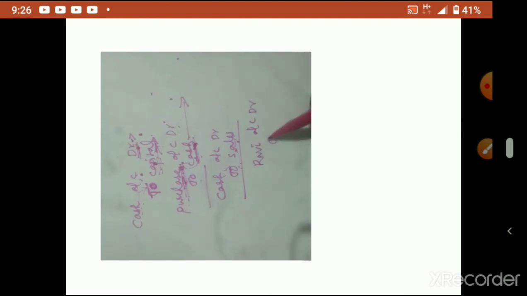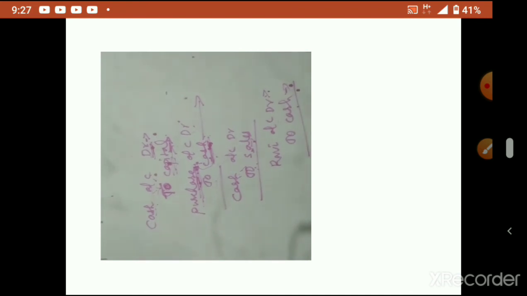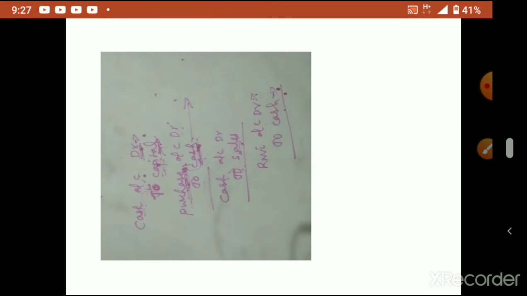So paid to Ravi means what do we write? Ravi account debtor to cash. Cash is going out. So remember, when we receive cash, cash will be debited. When we pay cash, cash will be credited. If you are receiving cash, cash should be debited. If you are paying cash, cash should be credited. There are other aspects according to the question. Now paid to Ravi means Ravi and cash are the two aspects. Cash is going out, so credit.